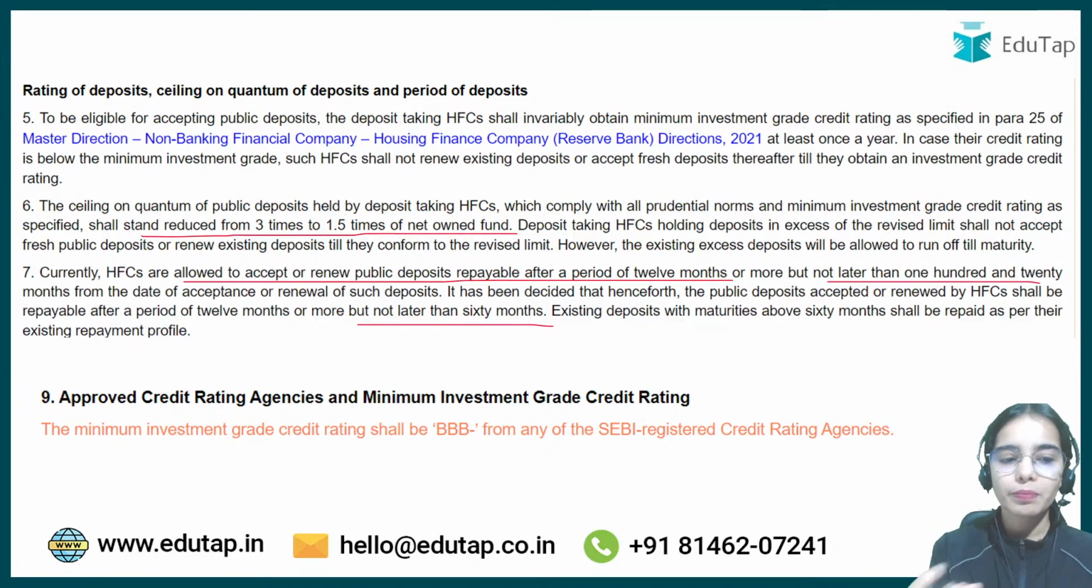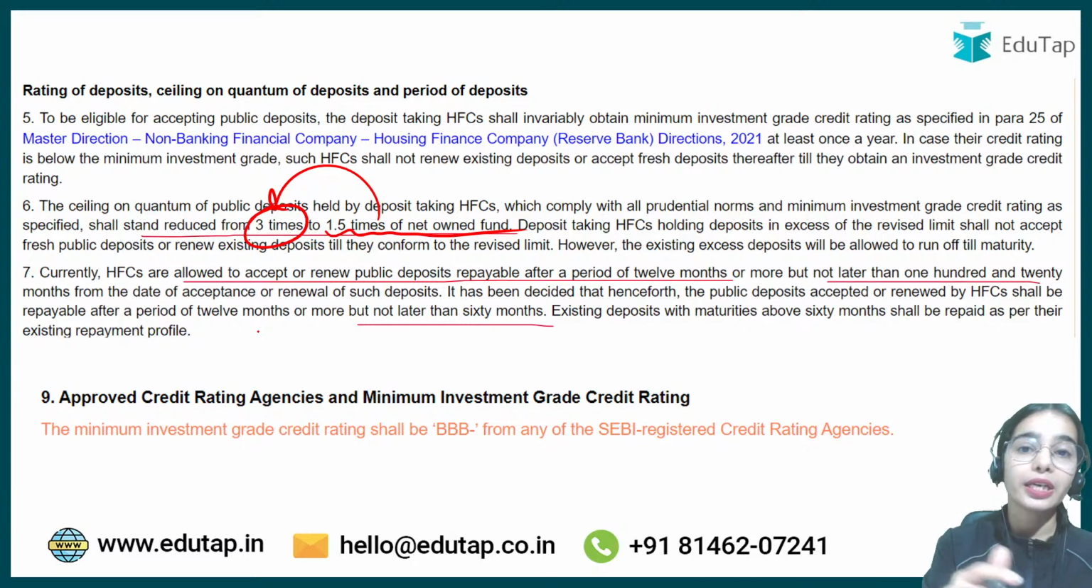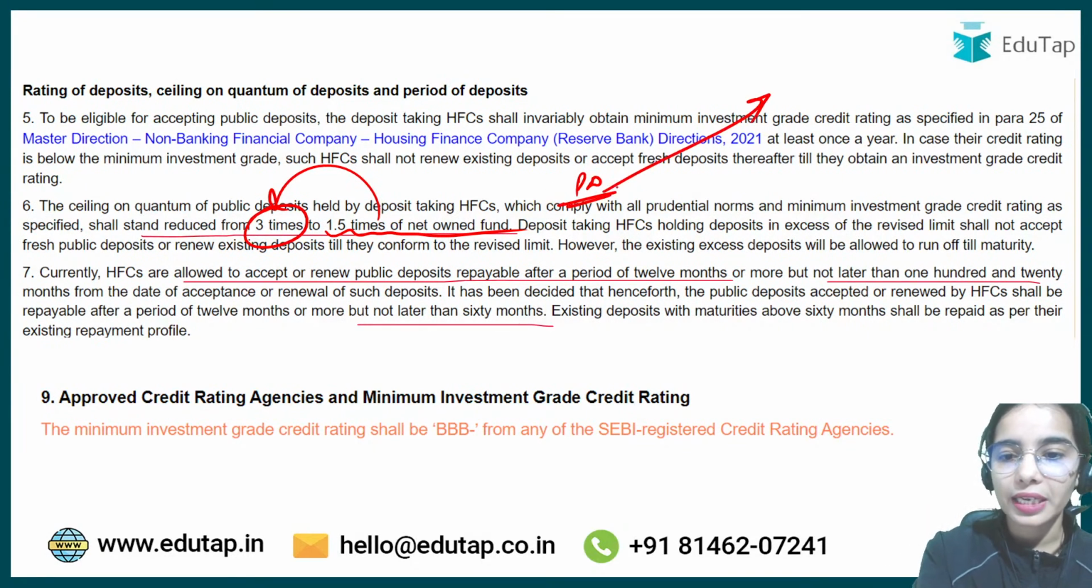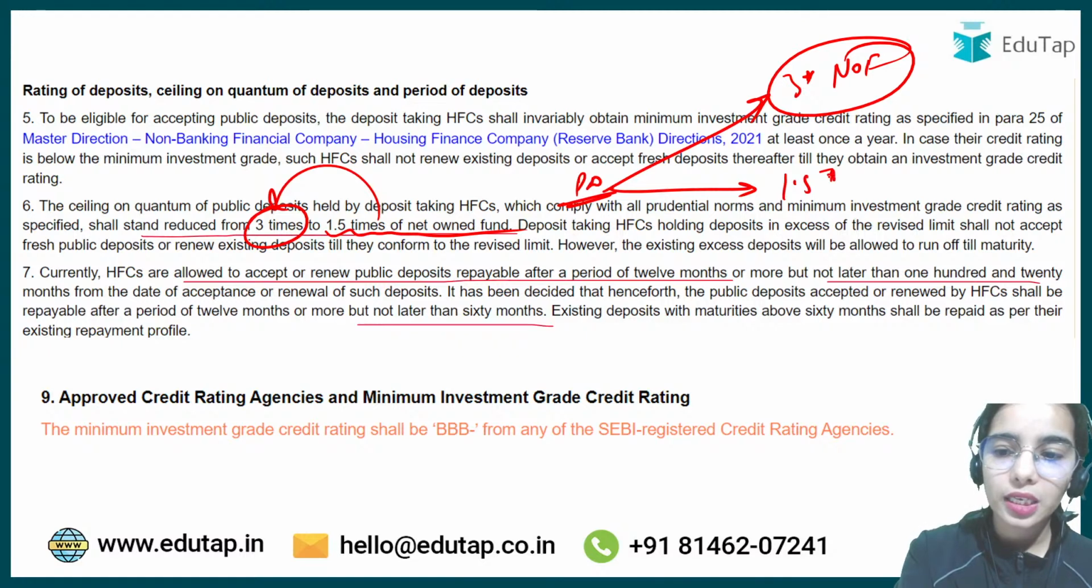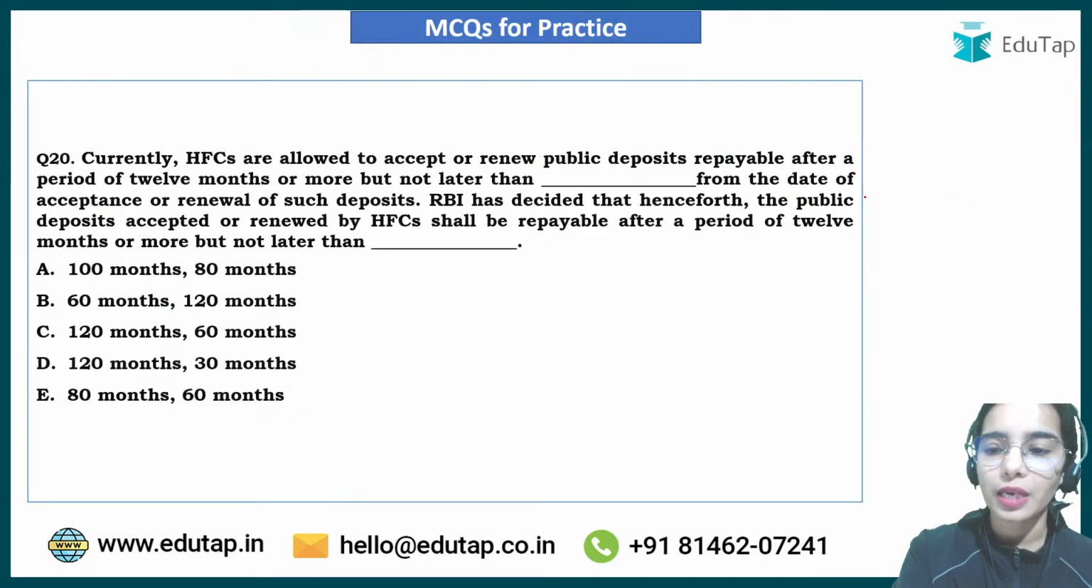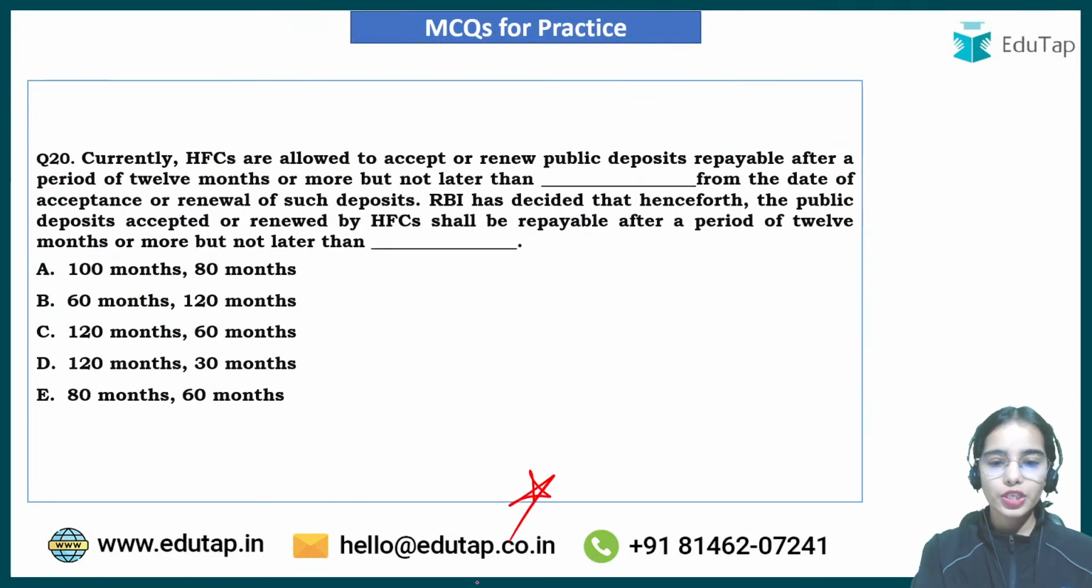Now the housing finance companies, they are taking deposits, so they can take public deposits up to the limit of 1.5 times of the net owned fund. Before, the limit was 3 times of the net owned fund, which has been decreased. Before they could take 3 times of the net owned fund, but now they can only take public deposits up to 1.5 times of the net owned fund. Coming to the next question, kindly try to answer this question.